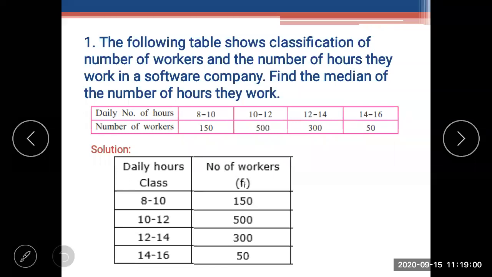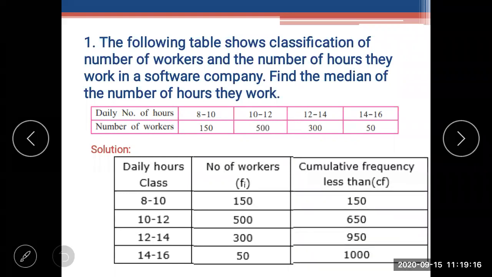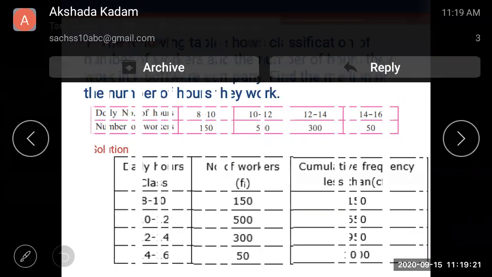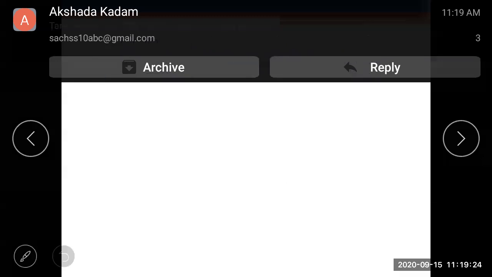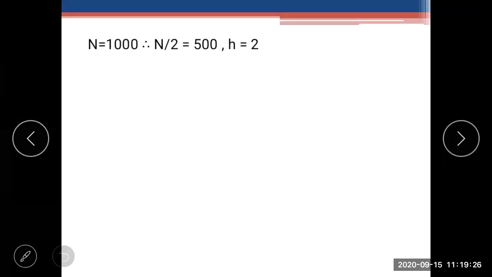Is it clear? First of all, we have to add the Fi, which means when we are adding Fi it is the cumulative frequency itself. Okay, good, very good. So we know that the cumulative frequencies are 150, 650, 950 and 1000. N is equal to 1000, then N upon 2 is 500. We know H. H is 2.